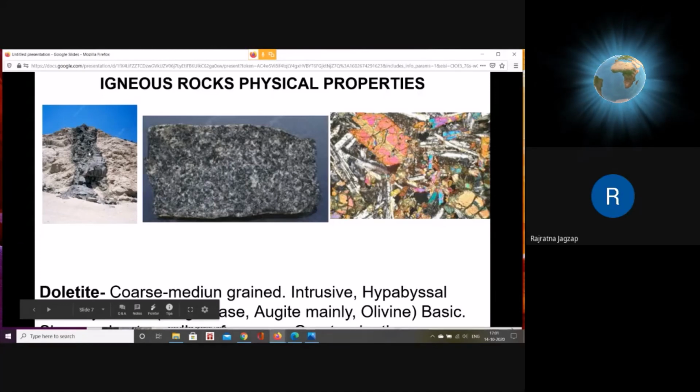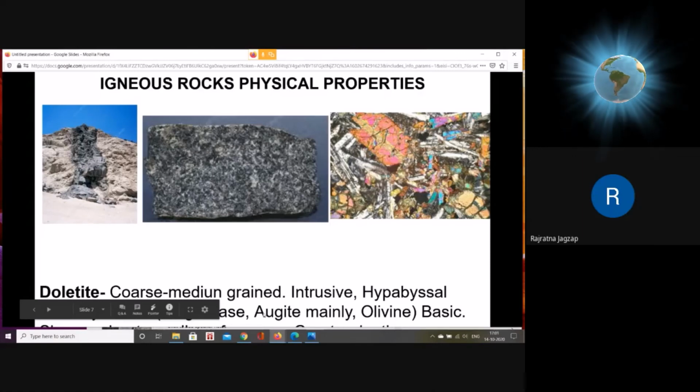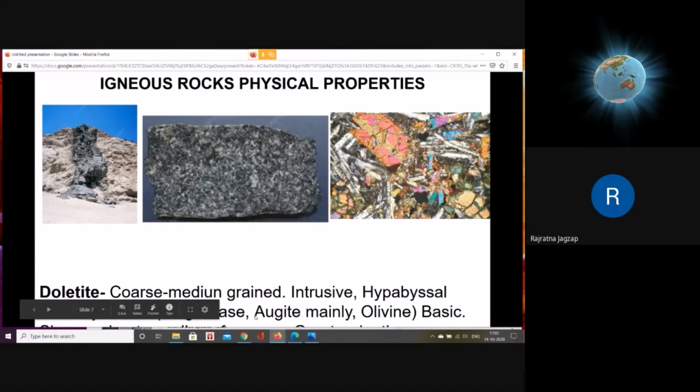As you can see, this appears like a dike, and earlier we have seen the forms of igneous rocks and studied the dike, and this is nothing but a dolerite dike. The wall of rock is called a dike. So what is the composition? As I said, the same magma is giving birth to gabbro or basalt. The composition is plagioclase and augite, as you have seen earlier in basalt, which has plagioclase and augite as its composition.